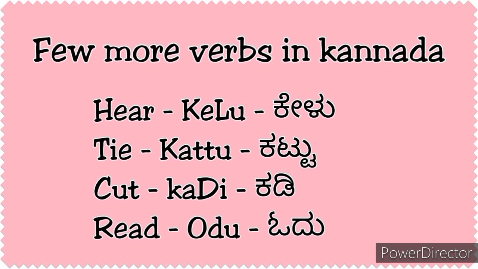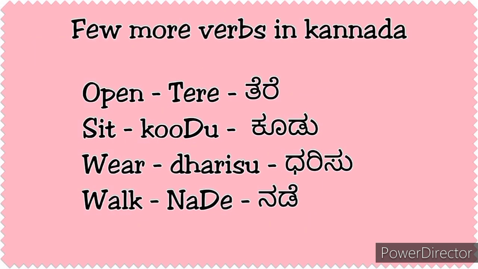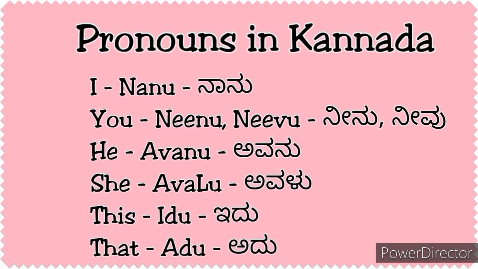That's why I am stressing again and again: bend your tongue and touch the top to spell that word. Open, tere; sit, ಕೂಡು, again capital D. Wear, ಧರಿಸು. Here DH is for capital ಧ. Walk, ನಡೆ, again bend your tongue and touch the top.